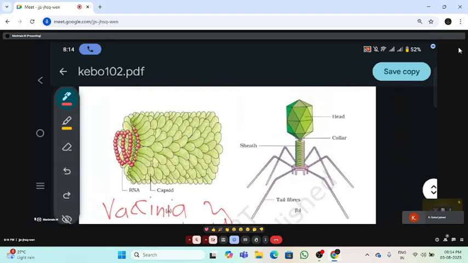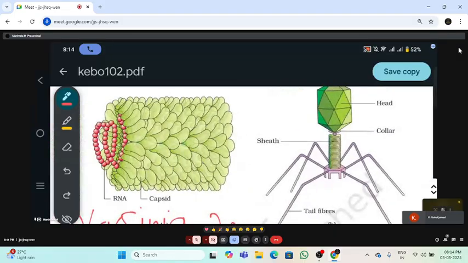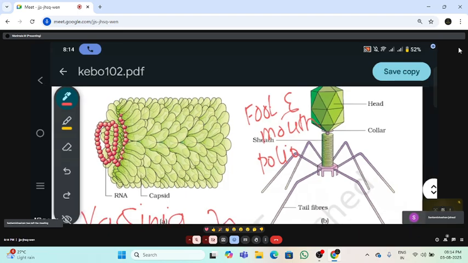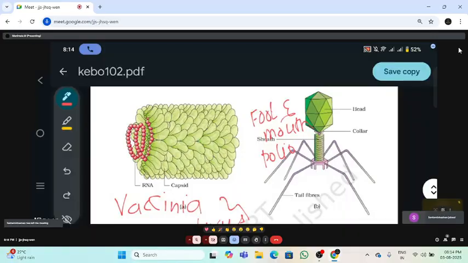Okay, and the smallest viruses are the foot and mouth disease virus and the polio virus. What are they? Foot and mouth disease virus, and the second one is polio virus. So these are the world's smallest viruses. Okay, so the size of the virus is such that under a transmission electron microscope only we are able to see it.